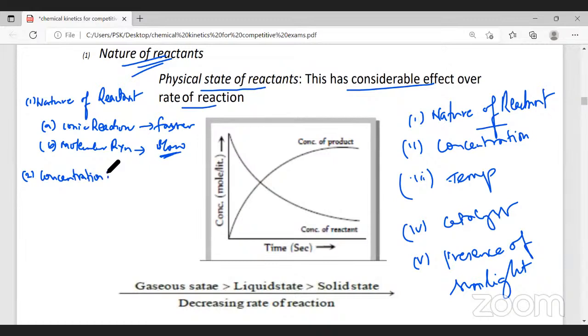In that container, we have one oxygen molecule and one nitrogen molecule. The room you are sitting in is very big, and the molecules are very, very small. So what happens? Only one nitrogen molecule and one oxygen molecule are there. What is the possibility for them to react? Will it be more or less?